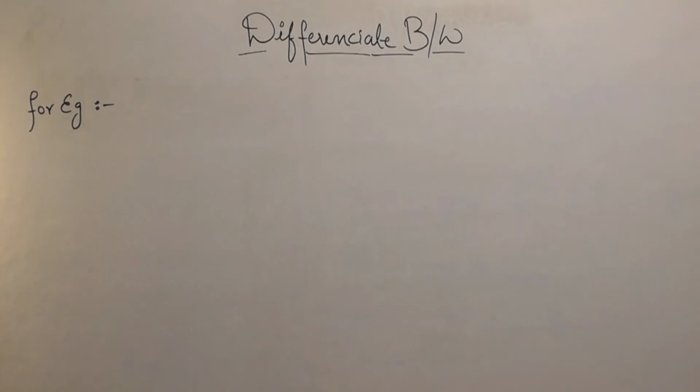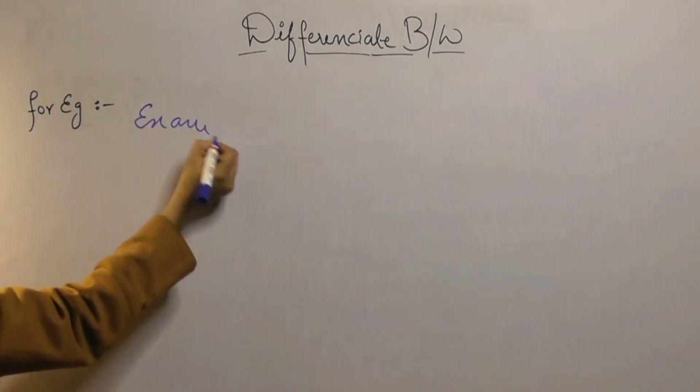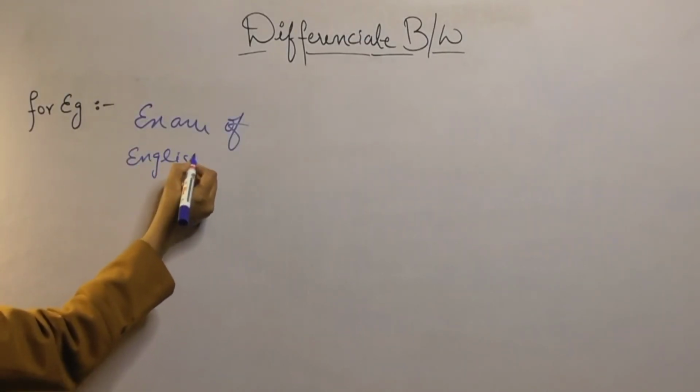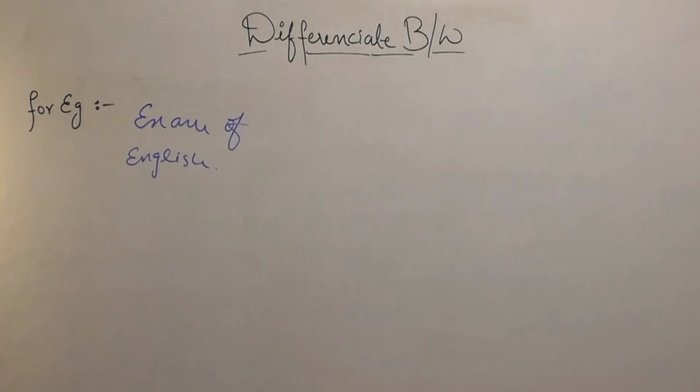Let me explain the difference between data and information with the help of an example. For example, I am having an exam of a particular subject, like English, right? I don't know what topics are coming in this subject, so I will directly search the topics on YouTube. I will write the topic and search for it on YouTube.